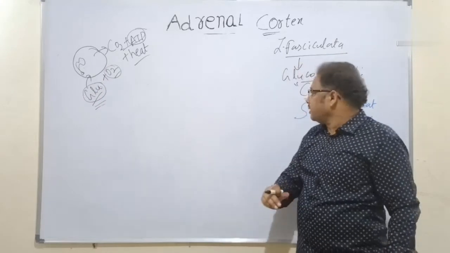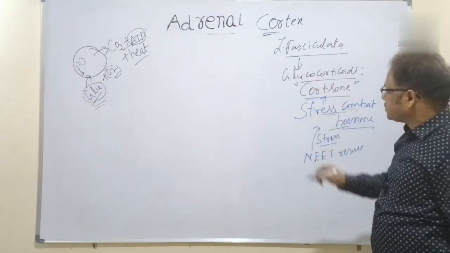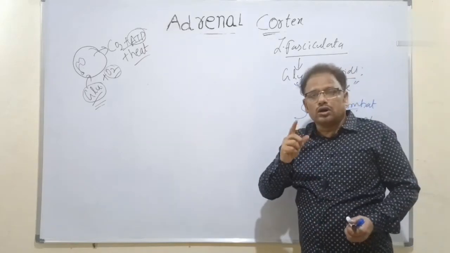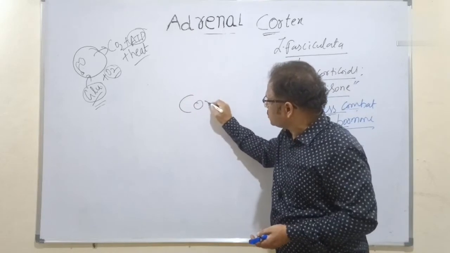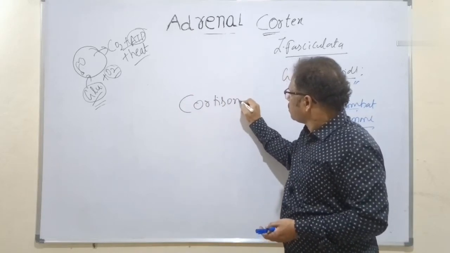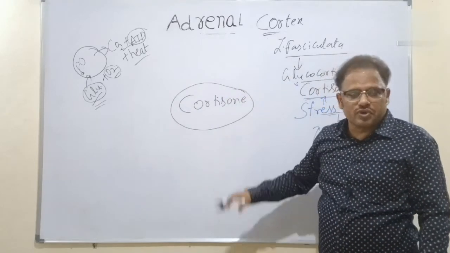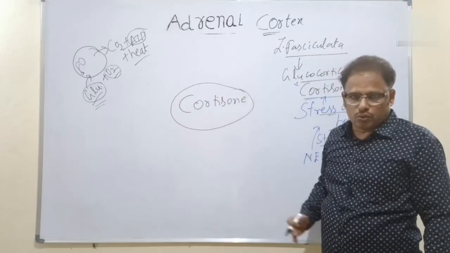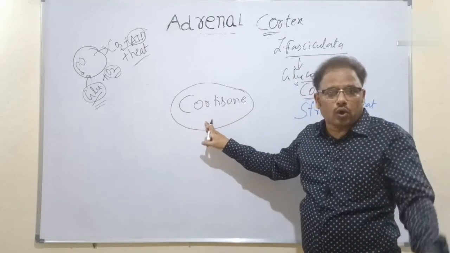That is, instantly when the stress combat hormone called as cortisol is released, what will the cortisol do here? Let's discuss the functions of cortisol. What is it doing to deal with the stress? Very important, very interesting also. Clear, students? Also type in the comment box below, what is the stress combat hormone?